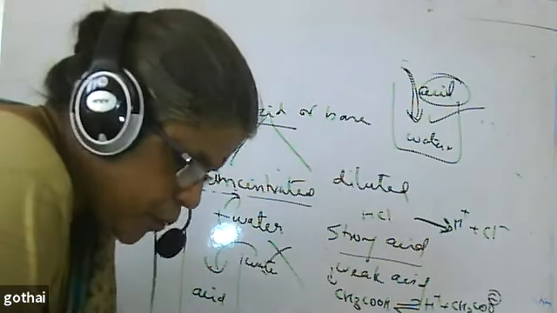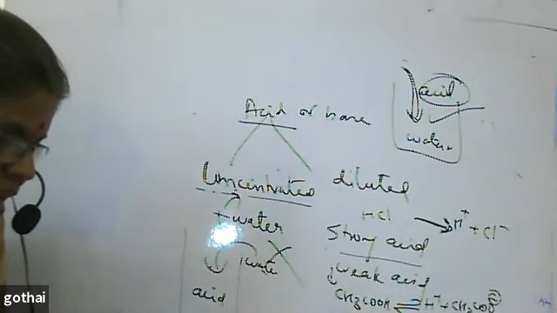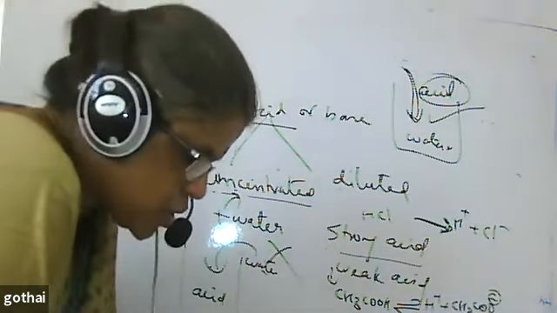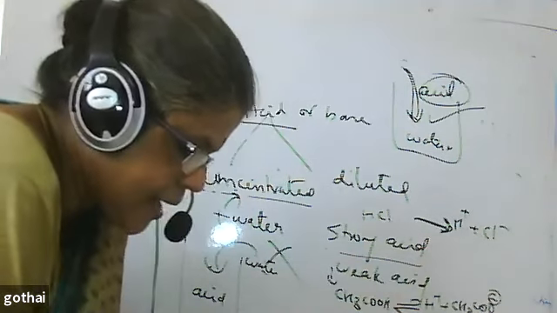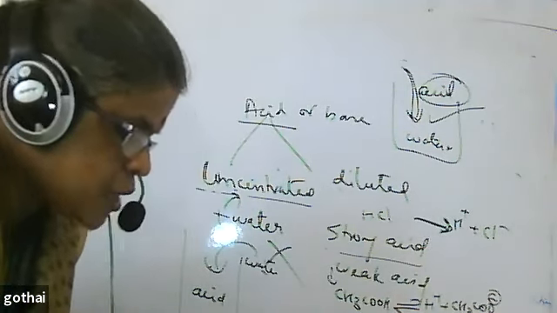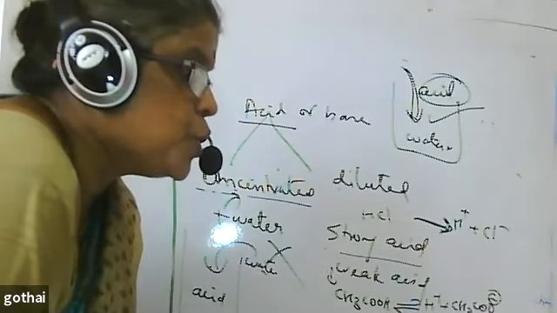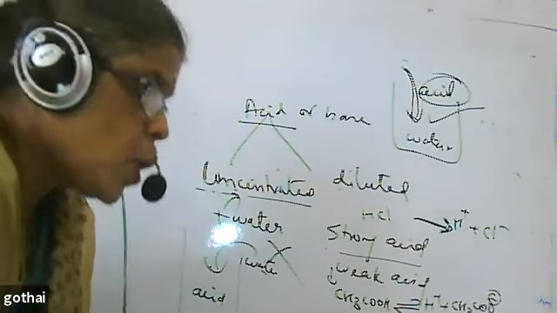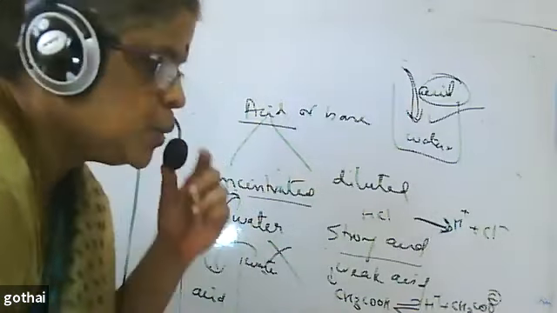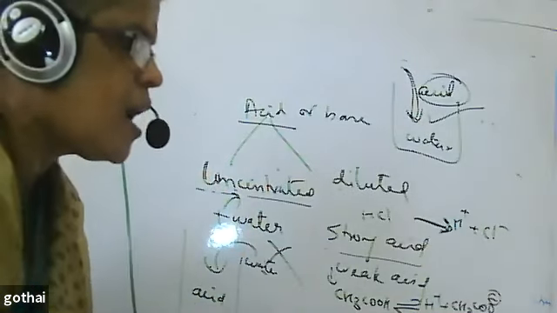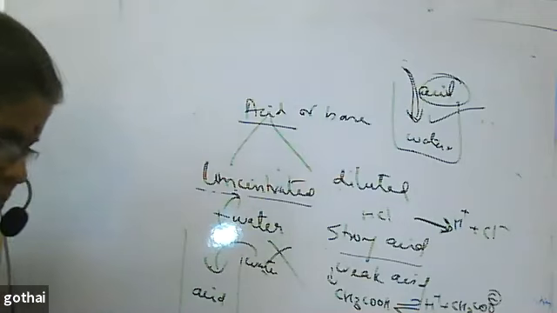Now, we shall go to the questions, page number 25. Why do HCl and nitric acid show acidic character in aqueous solution, while solutions of compounds like alcohol and glucose do not show acidic character? Because when HCl and nitric acid dissolve in water, they produce H plus ions, so they show acidic character. Glucose and alcohol do not produce H plus ions when they are dissolved in water, so they do not show acidic character.